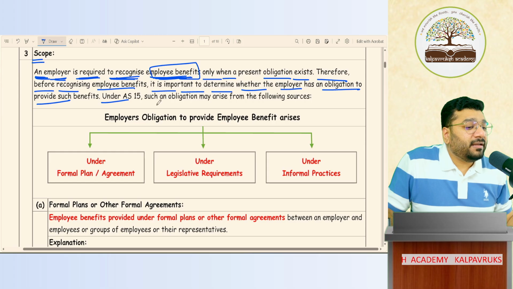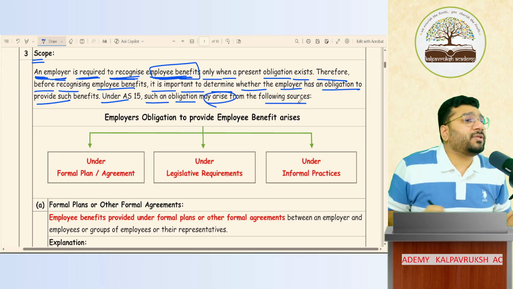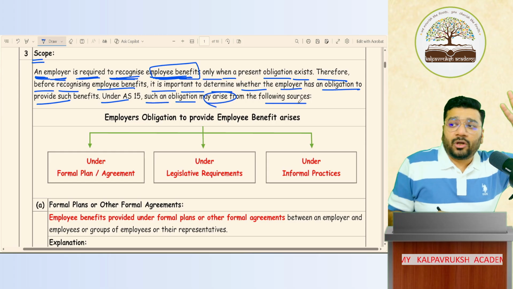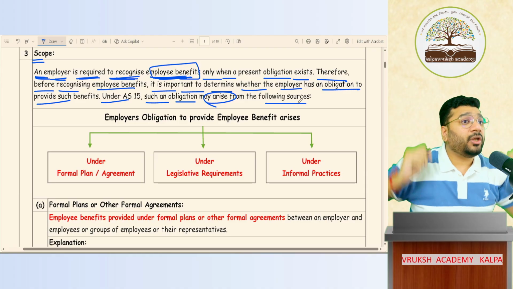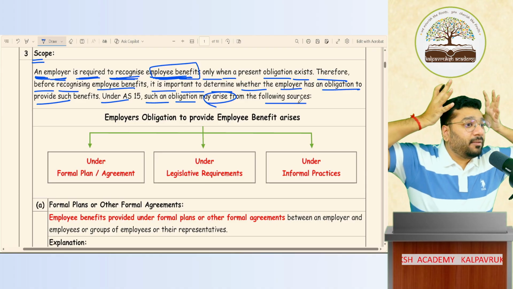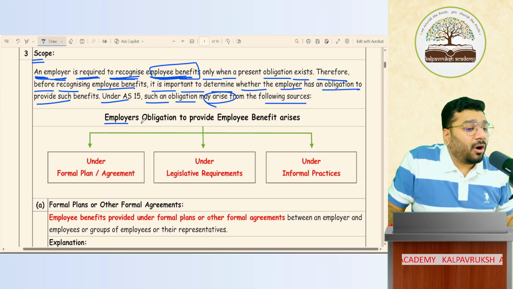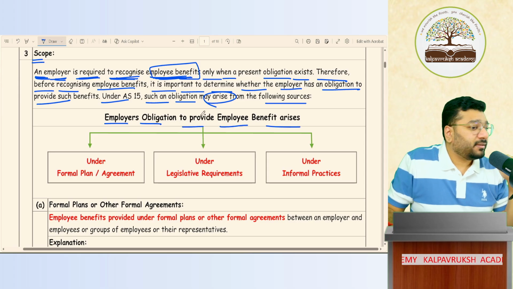So under AS 15, such an obligation may arise from the following sources. There are 3 topics I'm going to discuss below. These 3 topics are going to put that employee benefit burden on your head. Who are you? Entity, enterprise. So employer obligation to provide employee benefit arises.